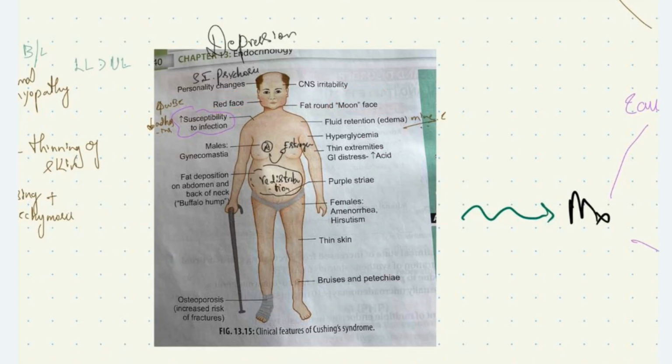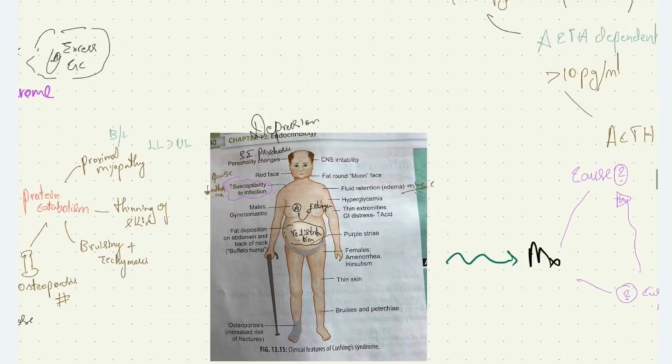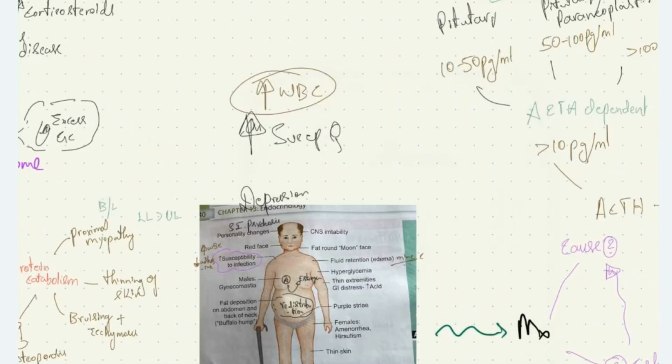Please note, the patient has increased susceptibility to infection, even though the WBC levels are increased in Cushing syndrome. The WBC level is increased because the glucocorticoid, the cortisol, normally increases WBC levels.